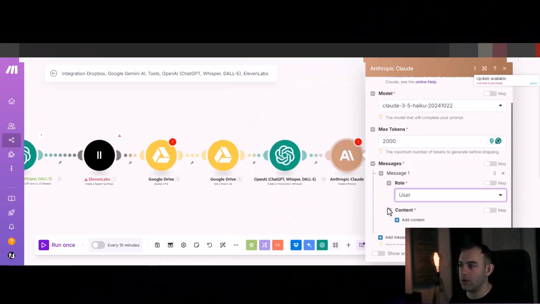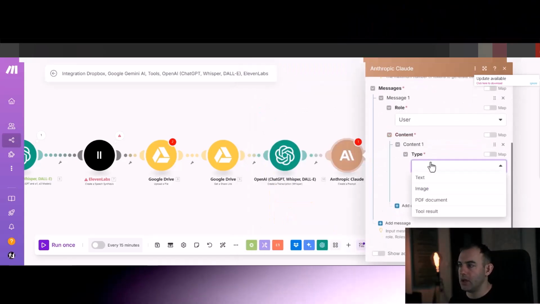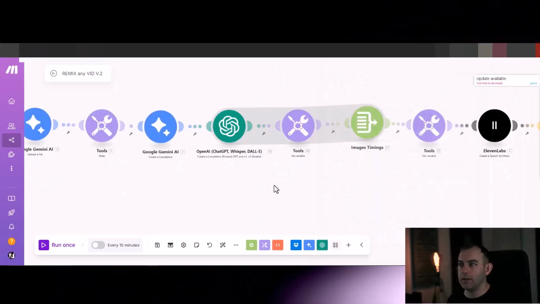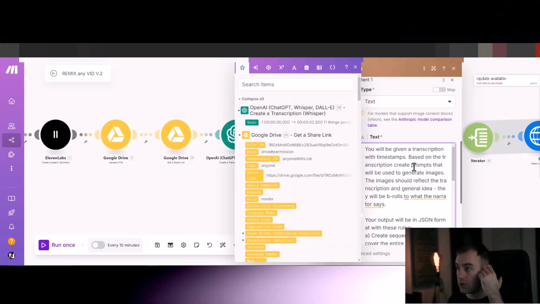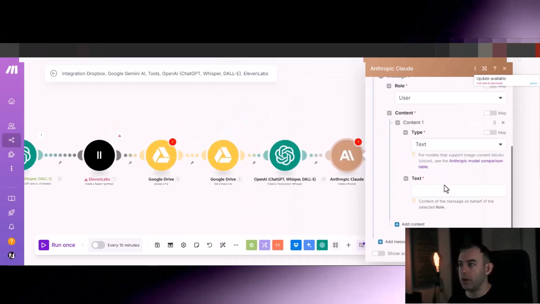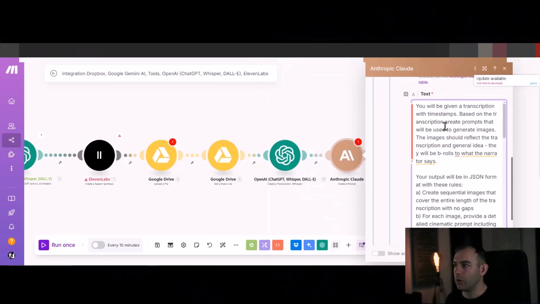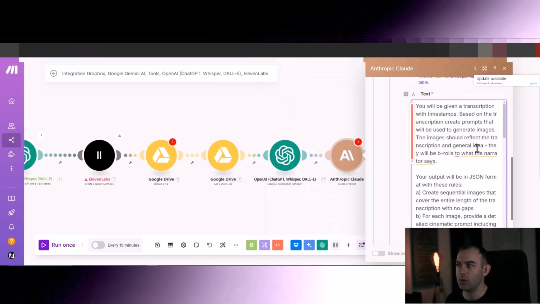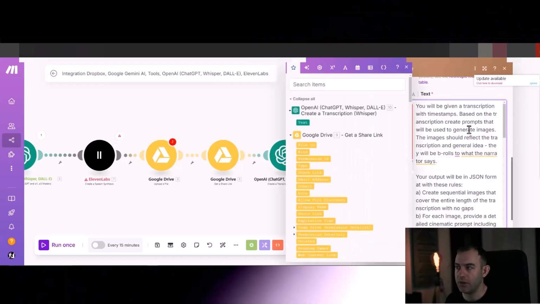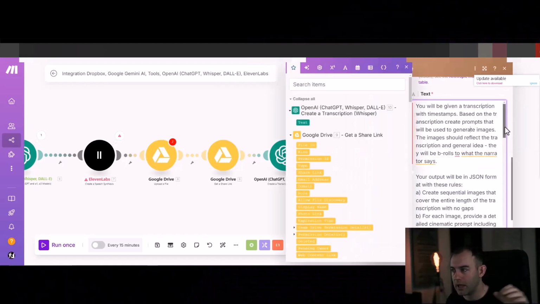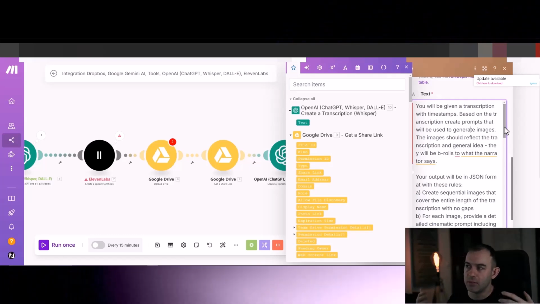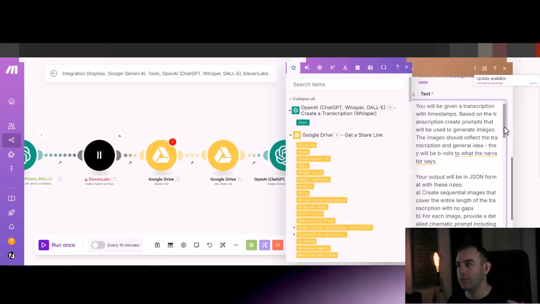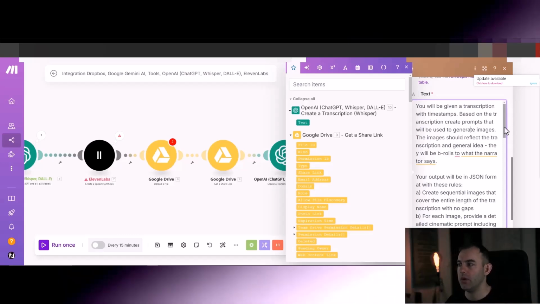Let's go to user, then content. For type, just select text, and I'm going to copy my prompt. This is the prompt we've got. You will be given a transcription with timestamps. Based on the transcription, create prompts that will be used to generate images. So we are asking it to look at those timestamps, come up with some kind of B-roll type of images, and give us the proper prompt so we can use those prompts to generate those images.